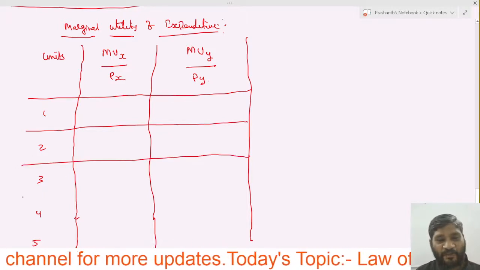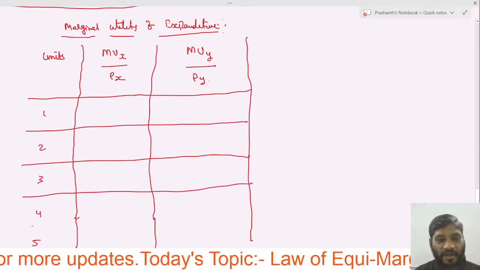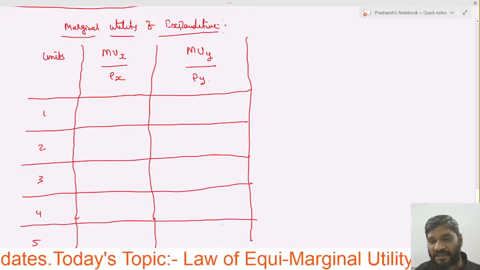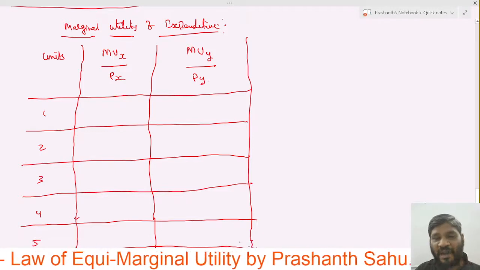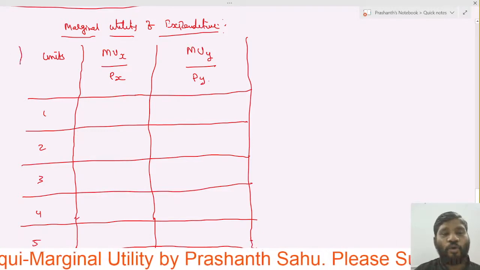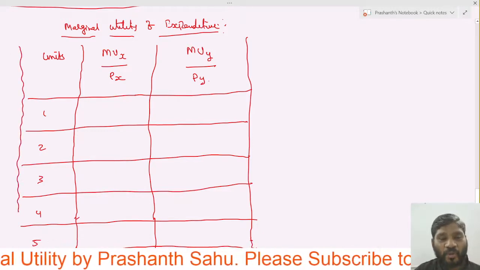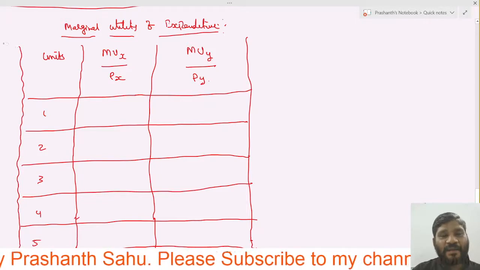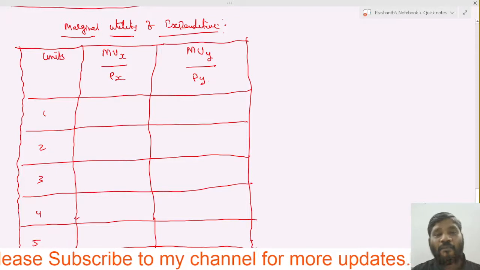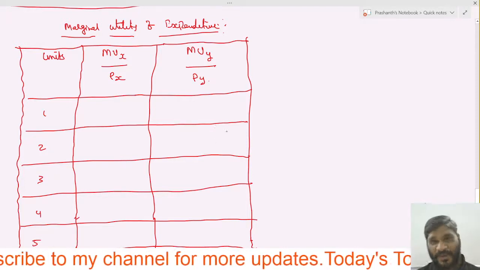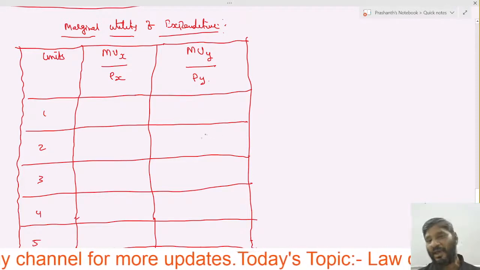Let us draw the lines separately here. This is very, very important. If you draw the underlines and the lining separately, you can do it much better, and it is very easy to understand. Right. So here we have taken this table: marginal utility of expenditure.